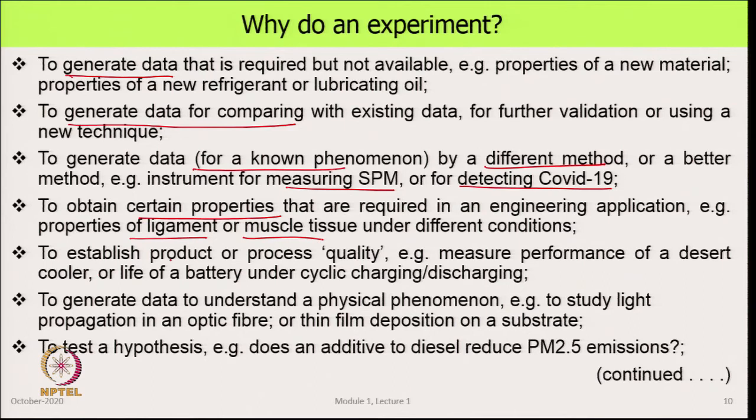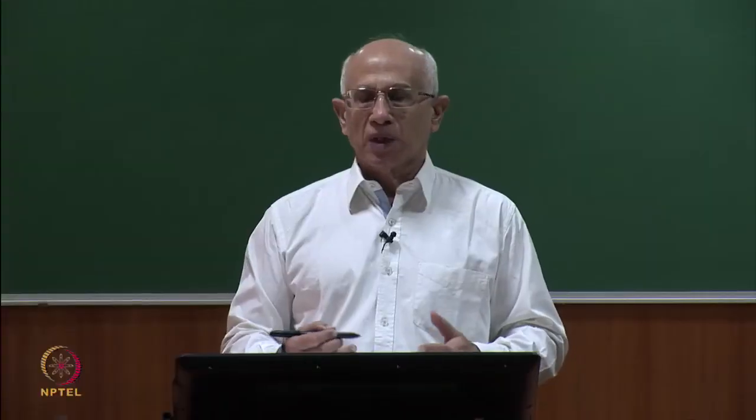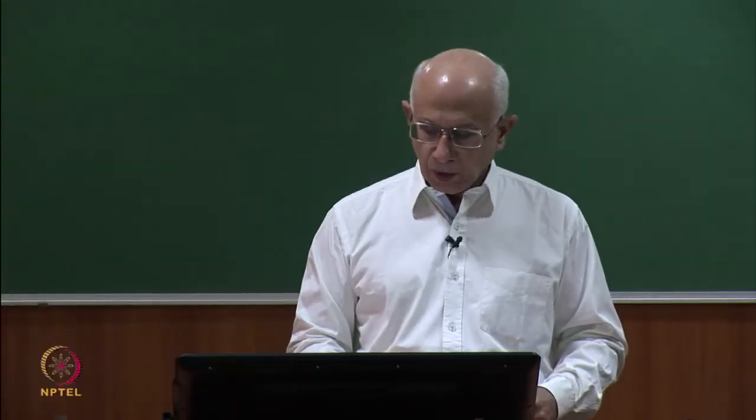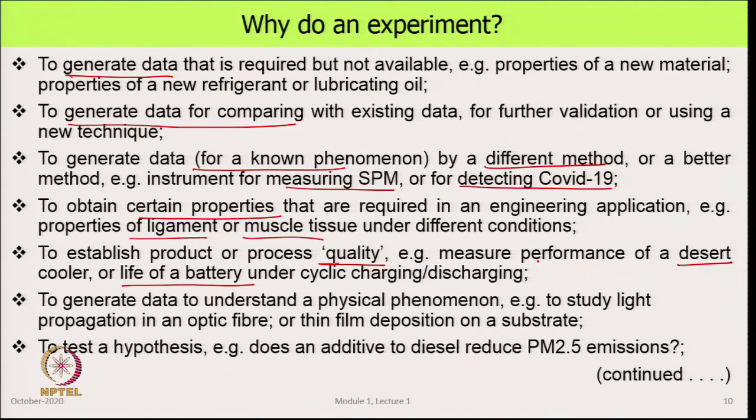Or I want to establish the product or process quality. Say I want to quantify how good a desert cooler is, or I want to design an experiment to tell me what is the life of a battery under different charging-discharging cycles. This is very important these days when you are talking of electric vehicles and a lot of other things. Or I want to understand a physical phenomenon. For example, I want to study light propagation in an optic fiber, or I want to study thin film deposition on a substrate,